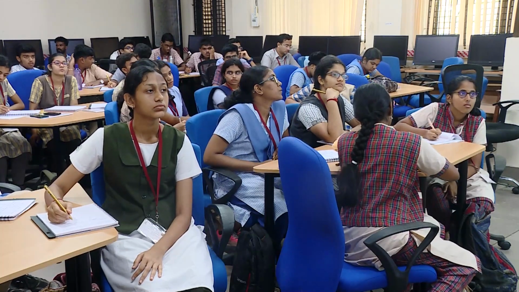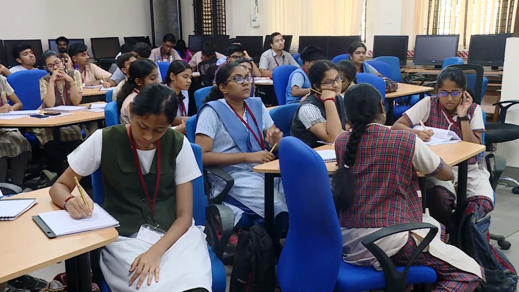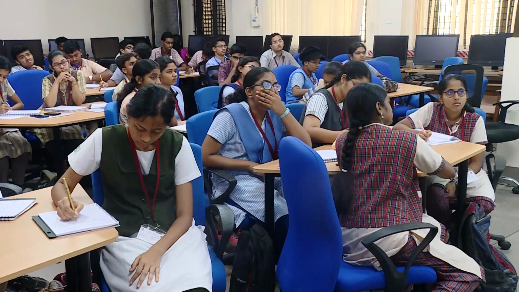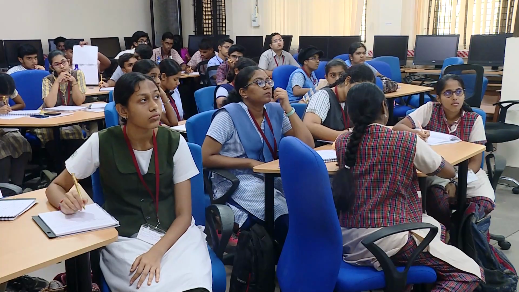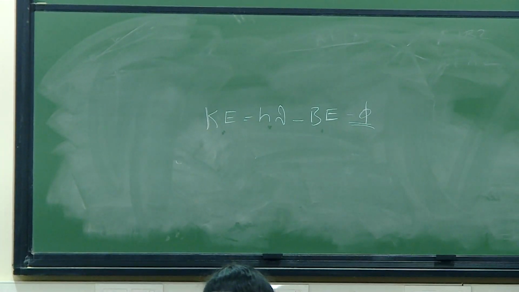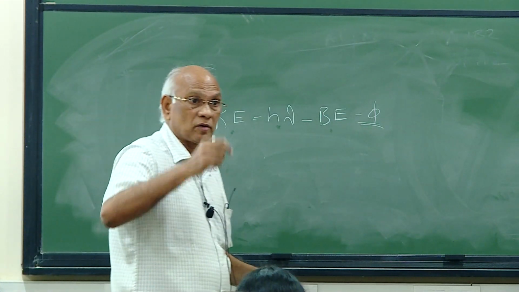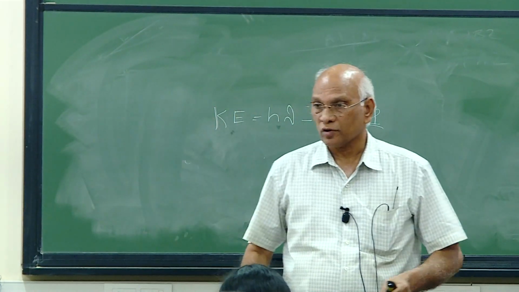Of course you have phi also here, but let us not worry much about it now. So this h nu has to be known precisely. If you know this, and you can measure this, then automatically you know the binding energy. The binding energy of the electron sitting in, for example, the 1s orbital or 2s orbital, they have to have energy. That energy is the one which we are actually measuring. So we are talking about 1s orbital, 2s orbital, 3s orbital, and so on.